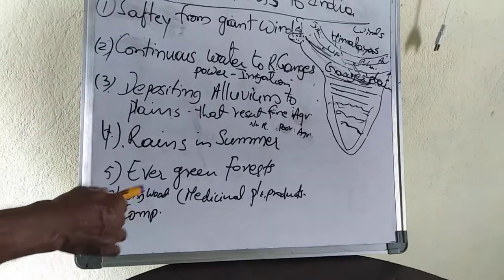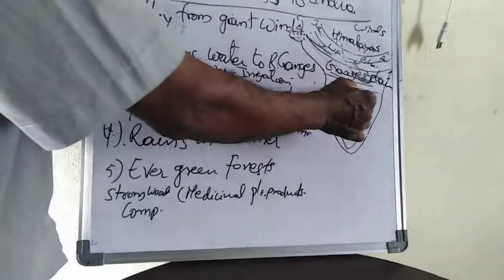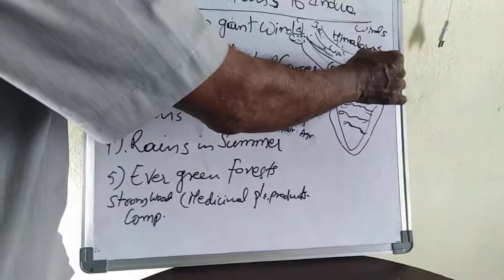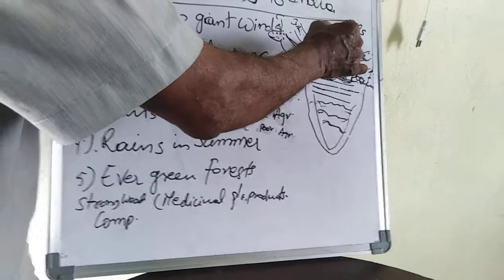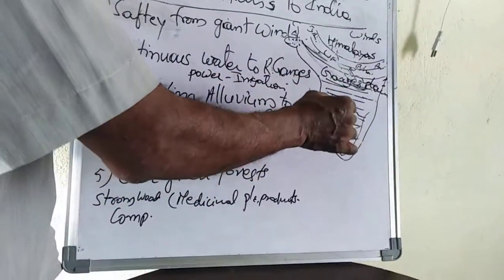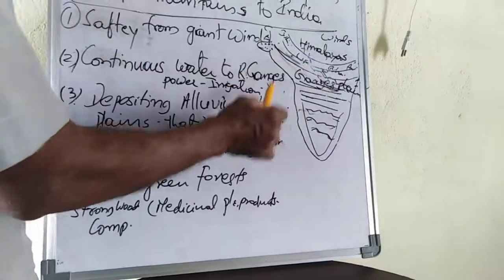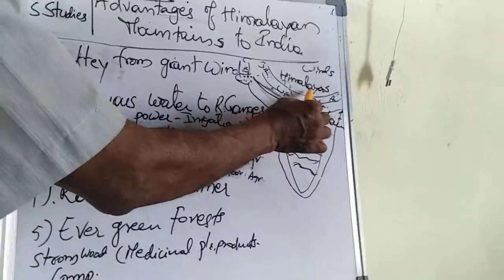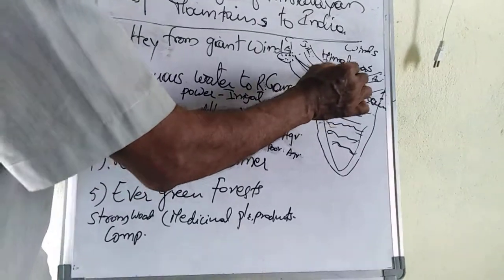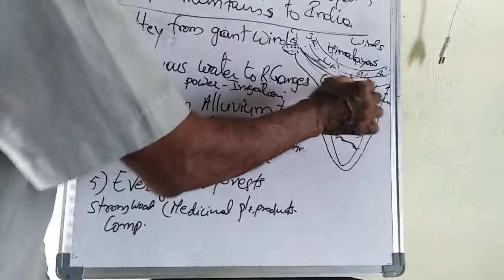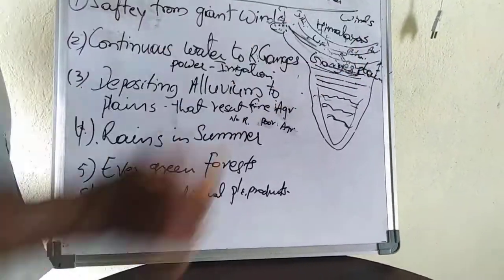Next point, evergreen forests. Because of the continuous water and swampy area, all this area is filled with green forests.